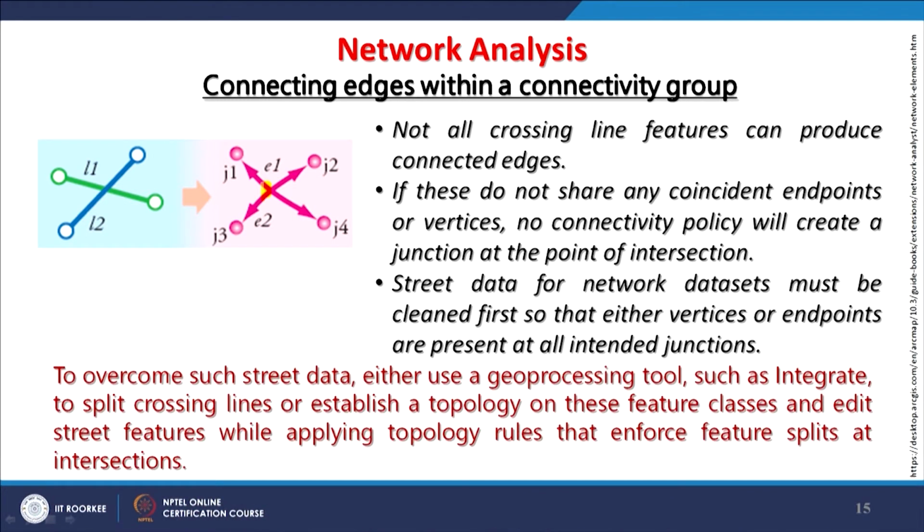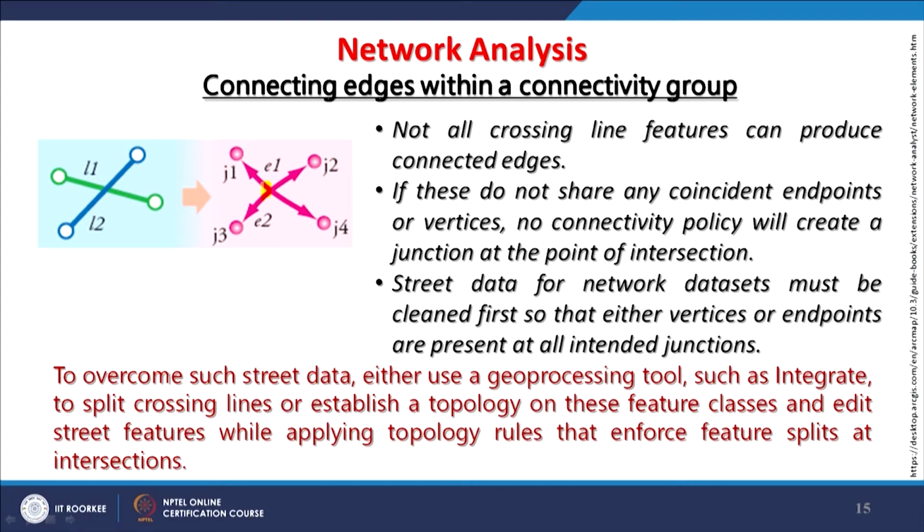And to overcome such street data problems, either use a geoprocessing tool in GIS, like in ArcGIS, which can integrate to split the crossing lines, or establish a topology on these feature classes and edit street features while applying topology rules that enforce feature split at junctions.